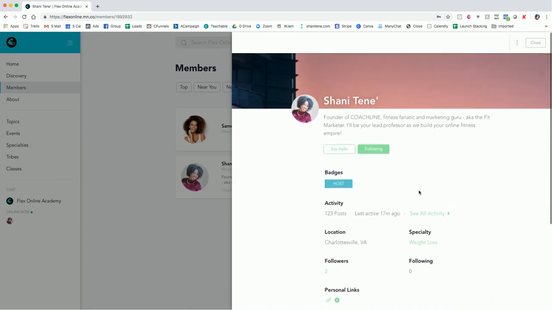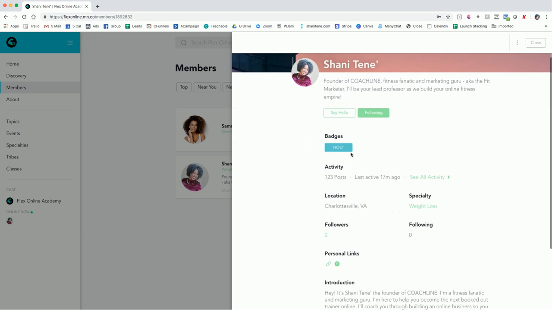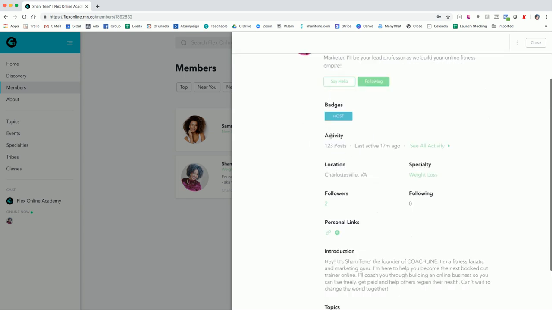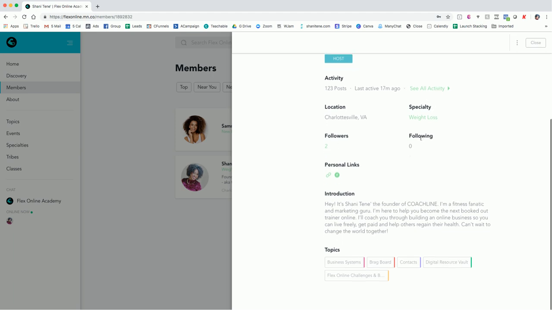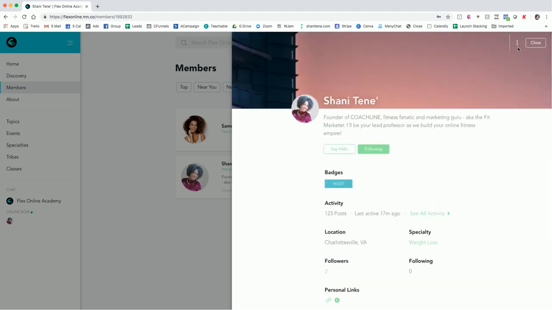You can see their bio. You can see their badges. Obviously, I'm the host. You can see their activity, what they've done, where they live, what their specialty is, how many people are following them, number of people they're following, personal links. If you wanted to head to my Facebook or my website, you can do that, and a quick introduction about who I am, as well as which topics I follow. So it's really cool. It's literally just like a social network.